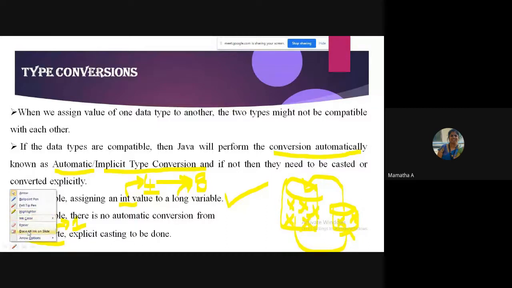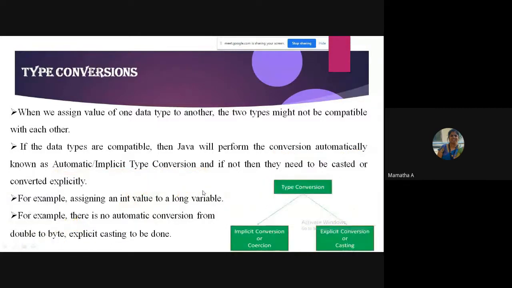So, when we talk about type conversions, there are two types, as I told you: implicit conversion and explicit conversion. Implicit is the one done by the Java compiler itself. Explicit is the one done by the programmer. And remember, implicit will happen when we are storing a smaller data type value to a larger data type. Explicit will happen when we are storing larger to smaller. Sometimes in your exams, they may ask you to explain coercion and casting. So coercion is nothing but implicit. Casting is explicit. So you should remember this. Okay.